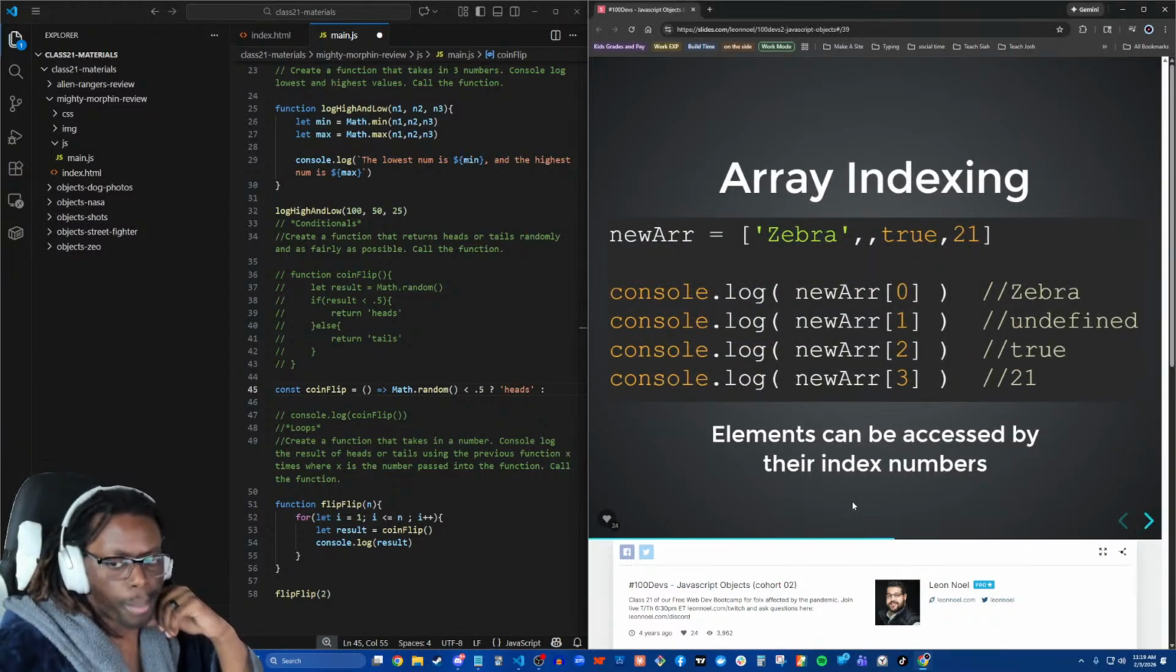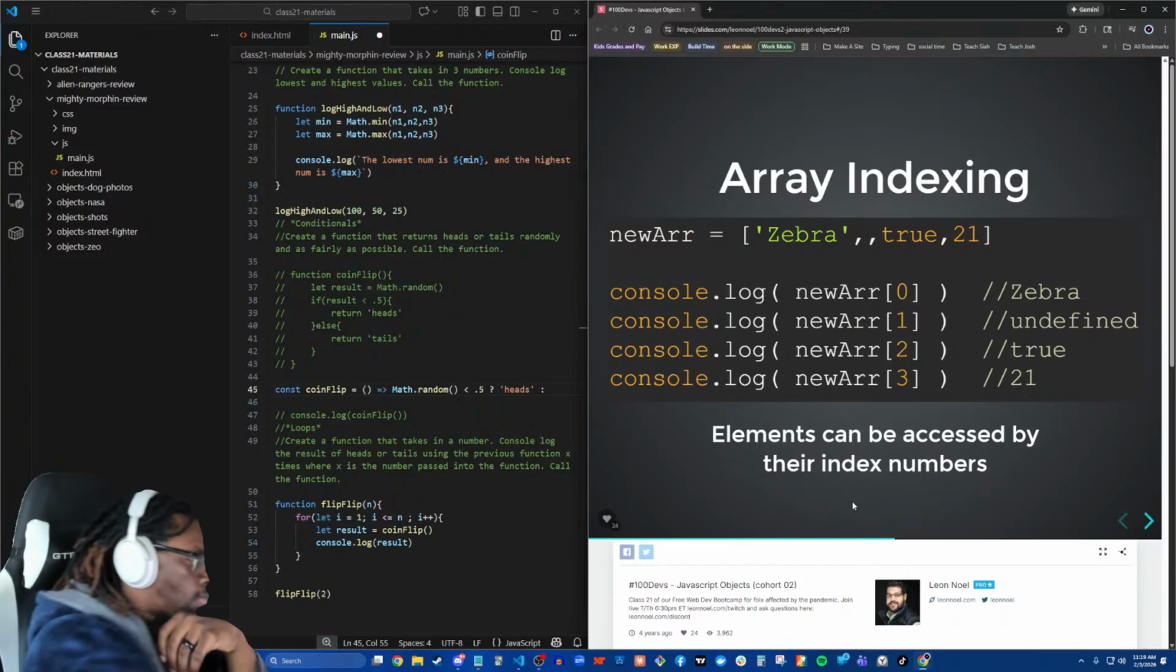New array 0 gives us zebra. New array 1 gives us undefined. Why?